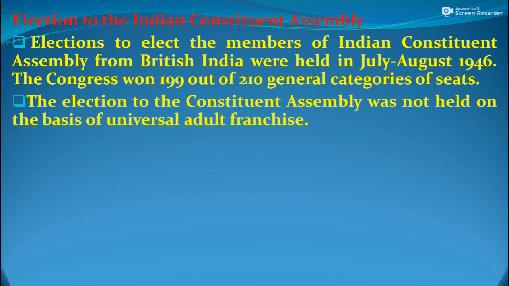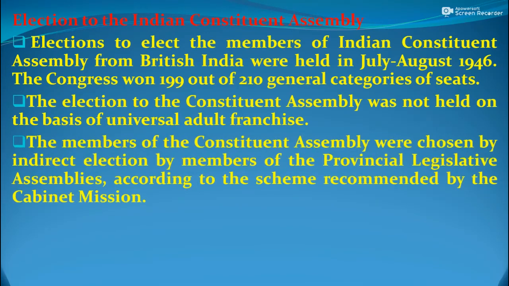The election was not held on the basis of universal adult franchise. The members were chosen by indirect election by members of the provincial legislative assemblies according to the scheme recommended by the Cabinet Mission.